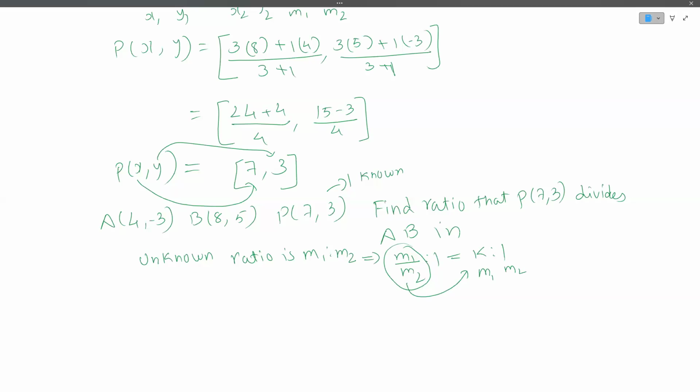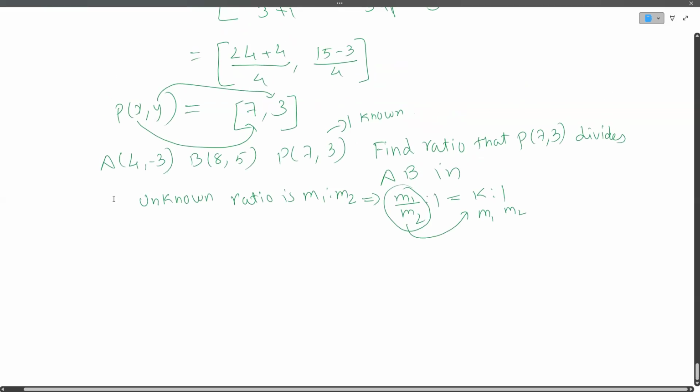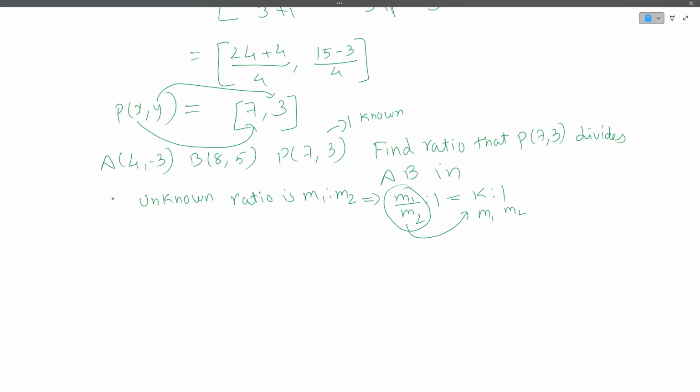Okay, so let us see how we will find the ratio now that we have the coordinates. So we have this thing with us here. Now this is x1, this is y1, this is x2, this is y2, this is x, and this is y. And this is our m1 is to m2. Okay.